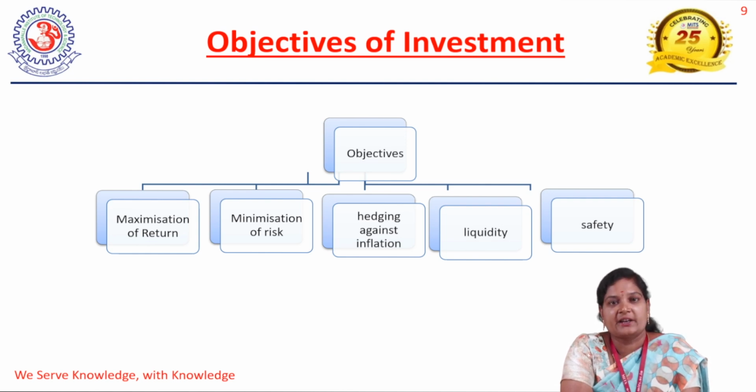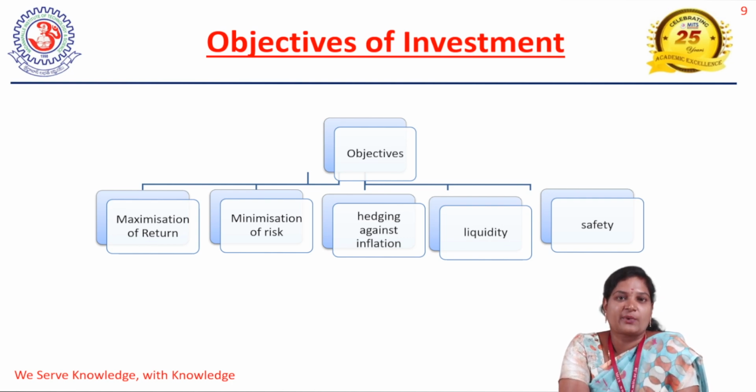Another one is hedging against inflation. We expect returns that are at least not lesser than the inflation rate. If the inflation rate is 5% and your returns from the investment are 8 or 9%, then it is good. It is a hedge against inflation.